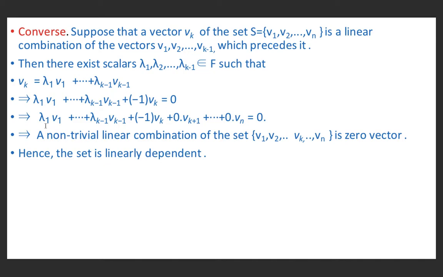And we can again write it as lambda 1 v1 plus ... plus lambda k minus 1 vk minus 1 plus minus 1 into vk plus 0 into vk plus 1 plus ... plus 0 into vn equal to 0. This implies a non-trivial linear combination of the set is a zero vector. Here one may observe that the coefficient of vk is minus 1, and this is a non-zero element. Hence, the set is linearly dependent.